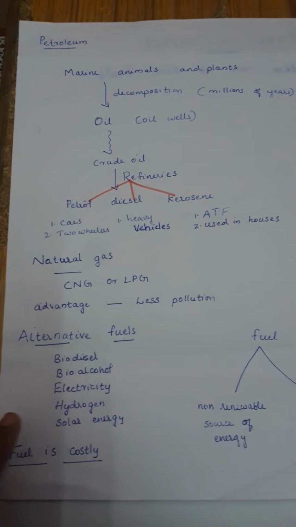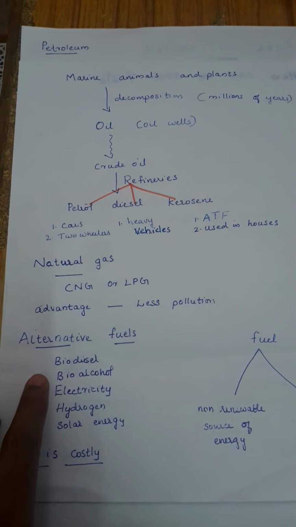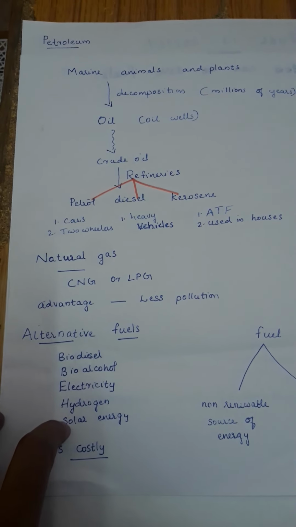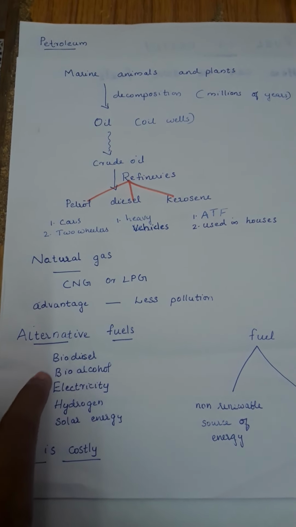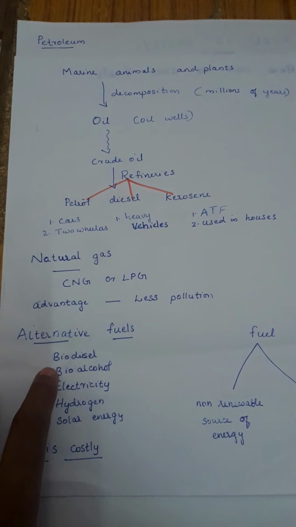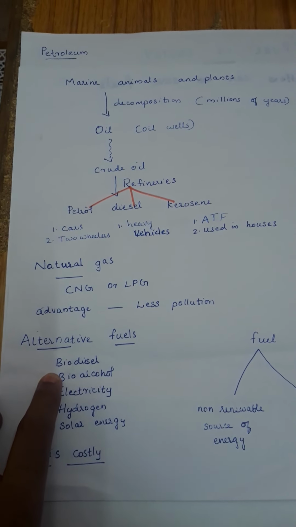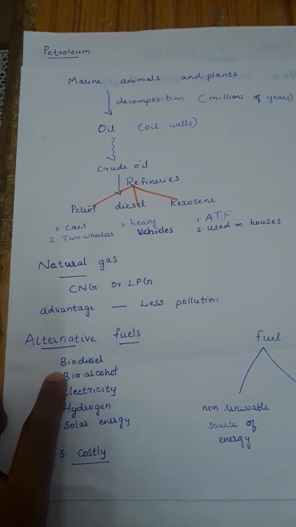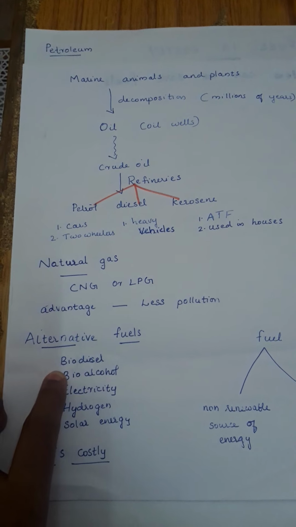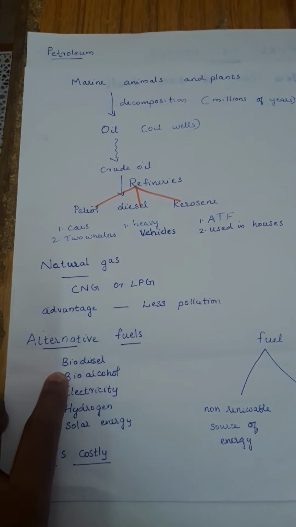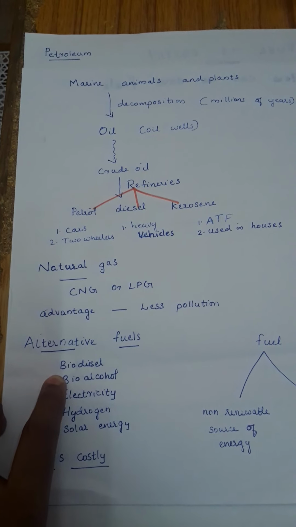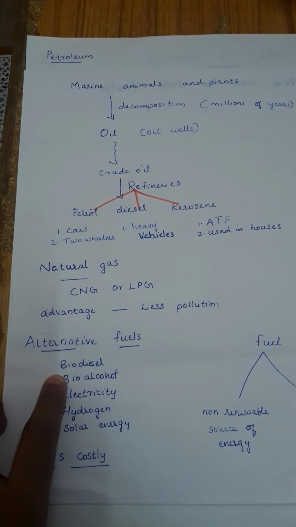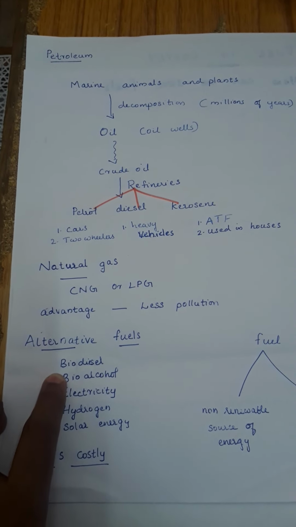The other alternative fuels are biodiesel, bioalcohol, electricity, hydrogen, solar energy, etc. These alternative fuels, that is biodiesel and bioalcohol, are formed from animal and plant matter. That is, biodiesel is obtained from the plant and the animal matter. It is also used in many vehicles. Bioalcohol is a form of alcohol which is also obtained from the animal and the plant matter.